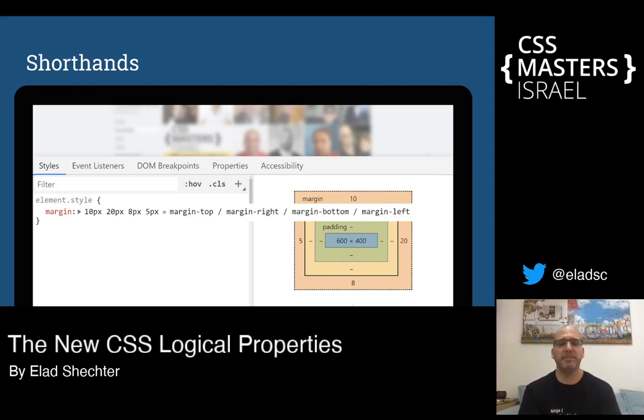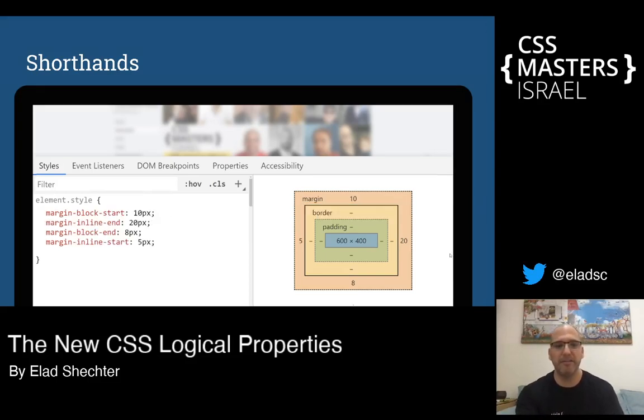But if the website is written in logical properties, the browser cannot know if you want physical properties or logical properties, because there isn't anything that tells the browser that this shorthand needs to be read as logical properties. And because of that, for now, the only way to write a margin with 4 different values is to write every property separately.